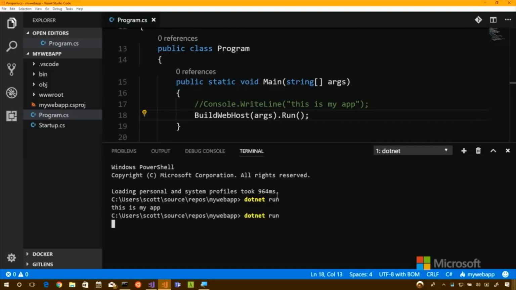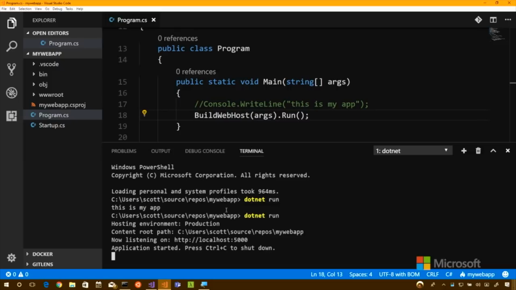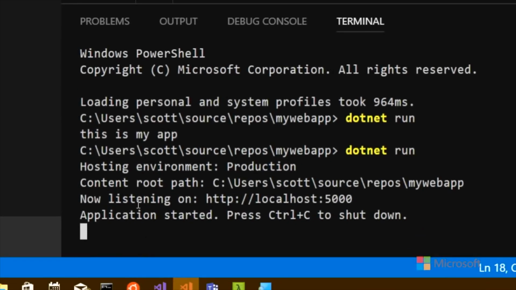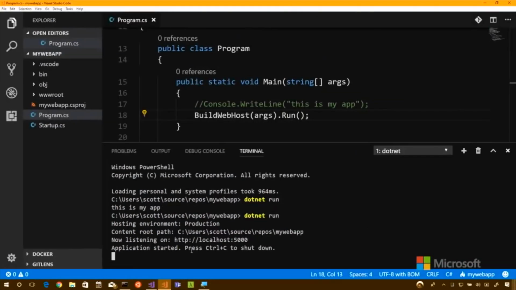And it's going to run and build. And it says a couple of things. It's running in production. It's listening on localhost 5000. So we have started a little web server. Now it says listening on localhost 5000. Let's open up a browser, and let's localhost 5000 it.